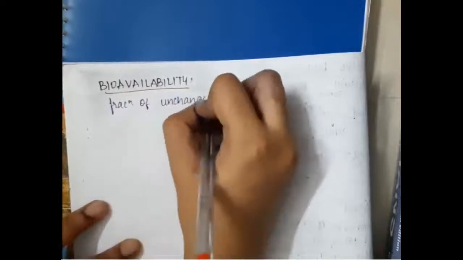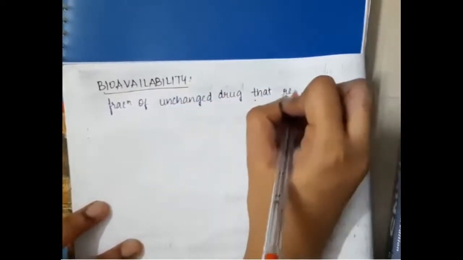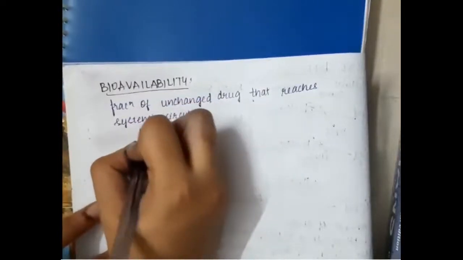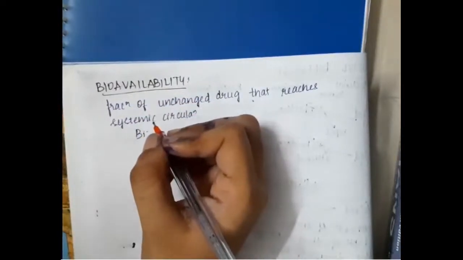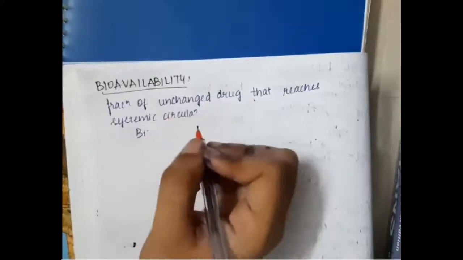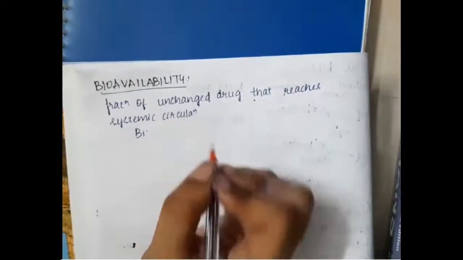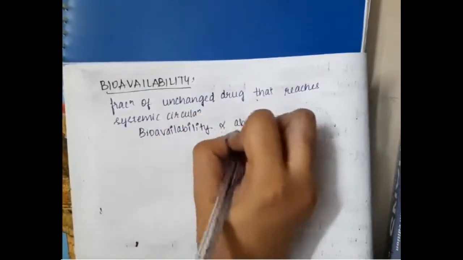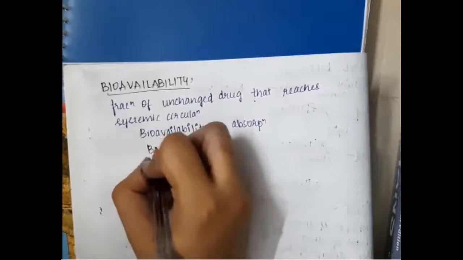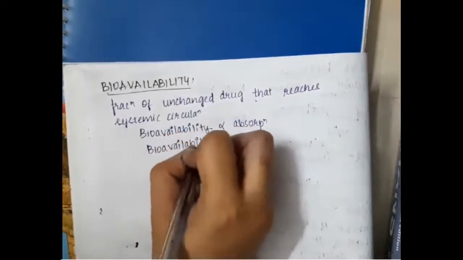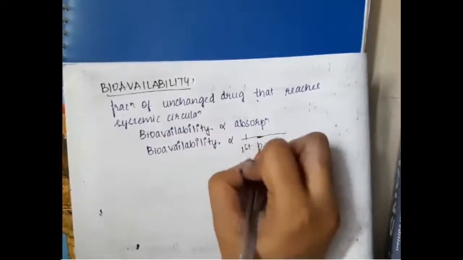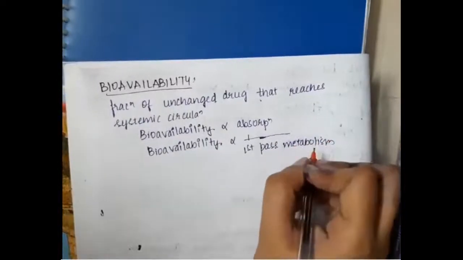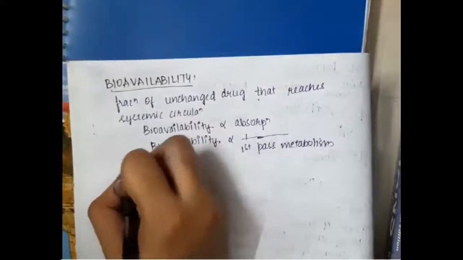Then bioavailability is the fraction of unchanged drug that reaches the systemic circulation. Bioavailability is directly proportional to absorption. That means if you take 100 milligrams of a drug, only 40 milligrams will get absorbed into the intestinal cells. From there, only 30 milligrams might directly enter the blood vessel if it is an oral drug. So 30 milligrams is the bioavailability.